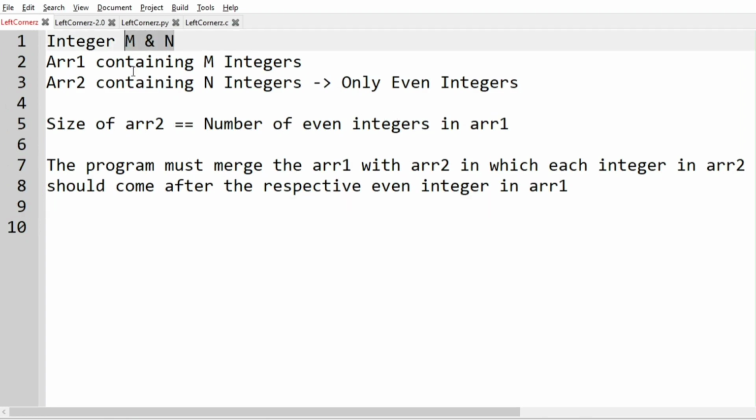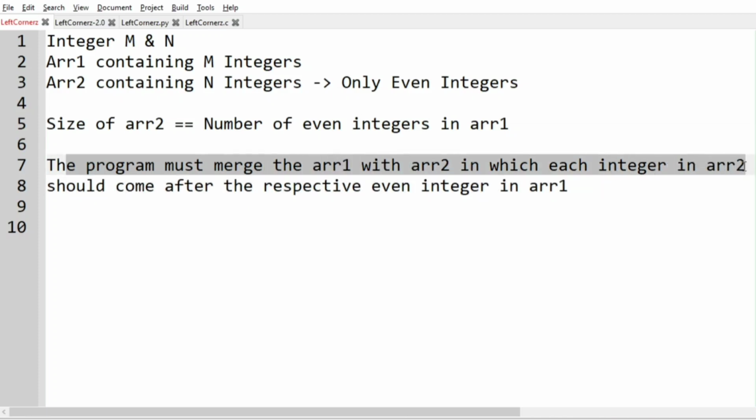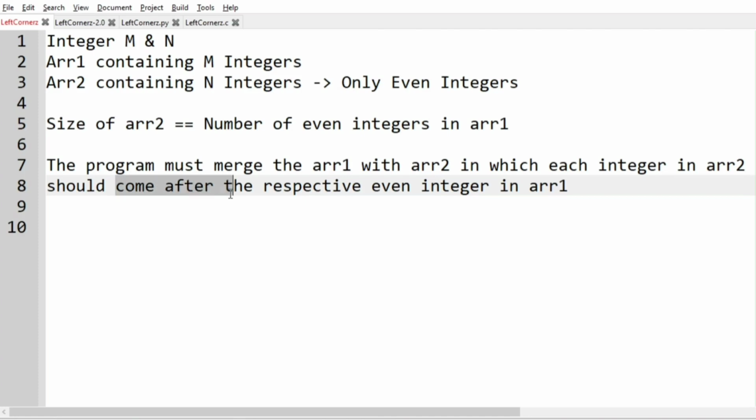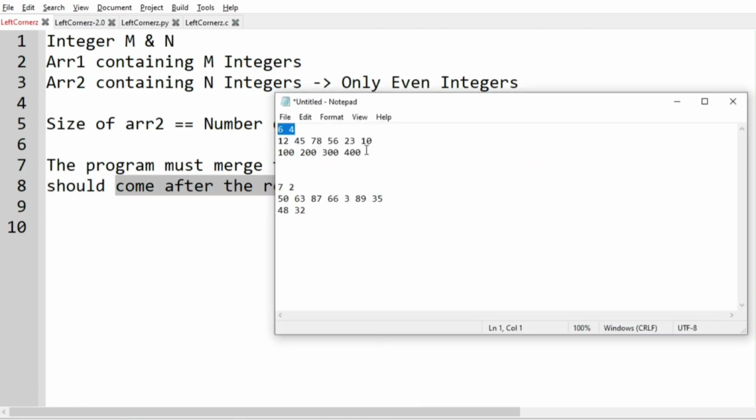So first we must accept integer m and n, then array 1 containing m integers, and then array 2 containing n integers, that is only even integers, and the size of array 2 is equal to the number of even integers in array 1. And then the program must merge the array 1 with array 2, in which each integer in array 2 should come after the respective even integer in array 1.